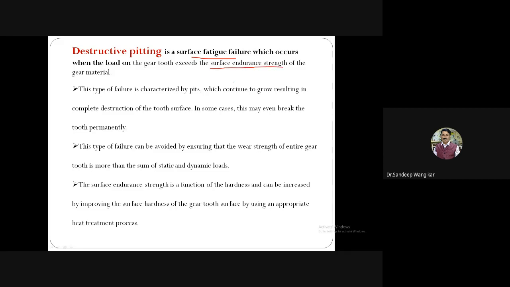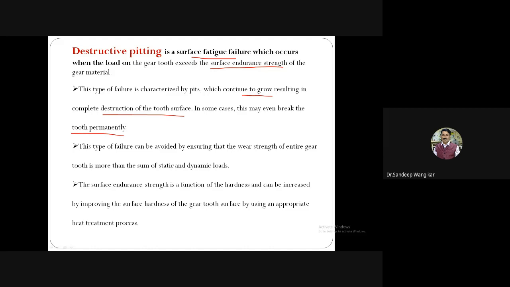Surface endurance strength is a property of the material. So surface endurance strength should be higher in order to avoid destructive pitting. This type of failure is characterized by pits which continue to grow, resulting in complete destruction of the tooth surface, and in some cases even break the tooth permanently.